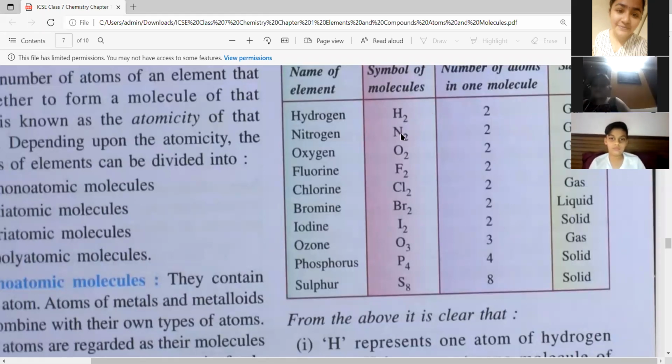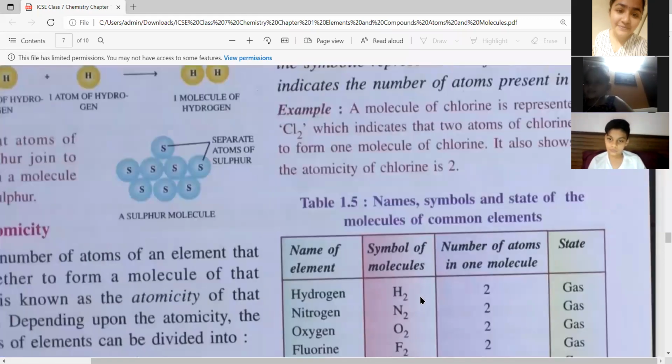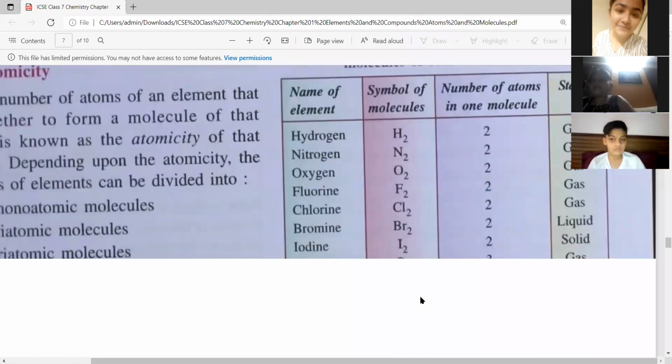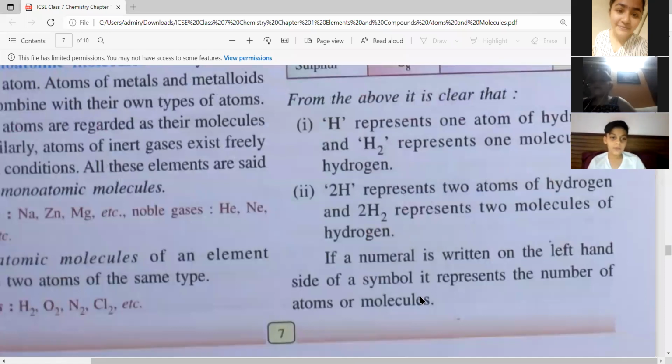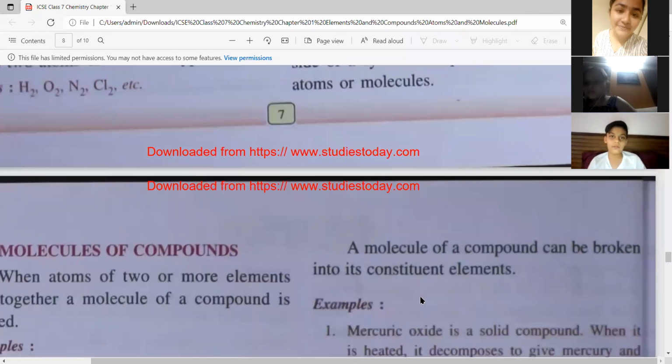So how many atoms are there in one molecule? Two. Very good. Like that you will get to know the number of atoms. Now sulfur, there are 8 atoms in one molecule. This is the easier way to know how many atoms are there. Clear?